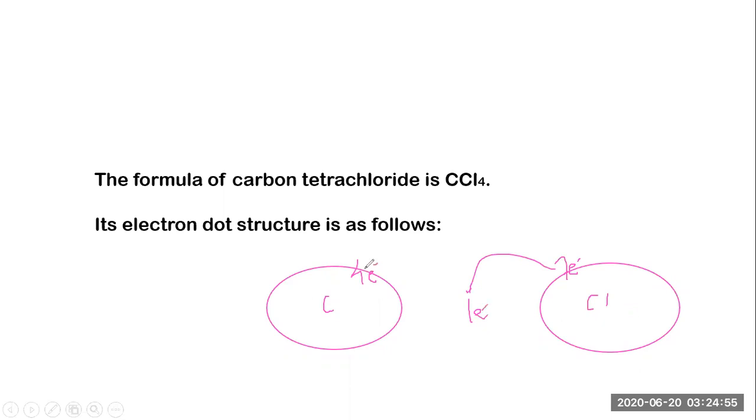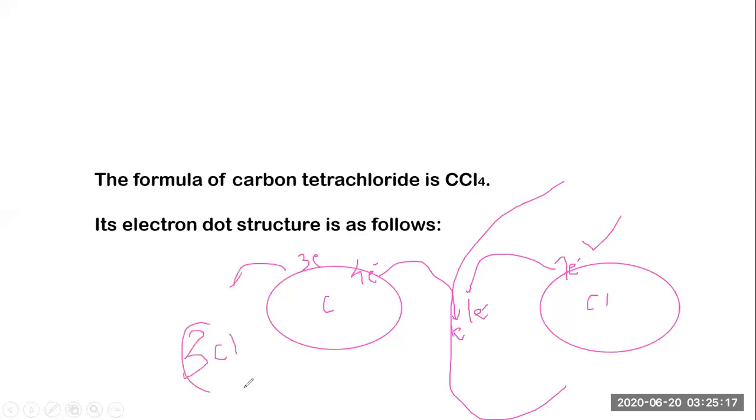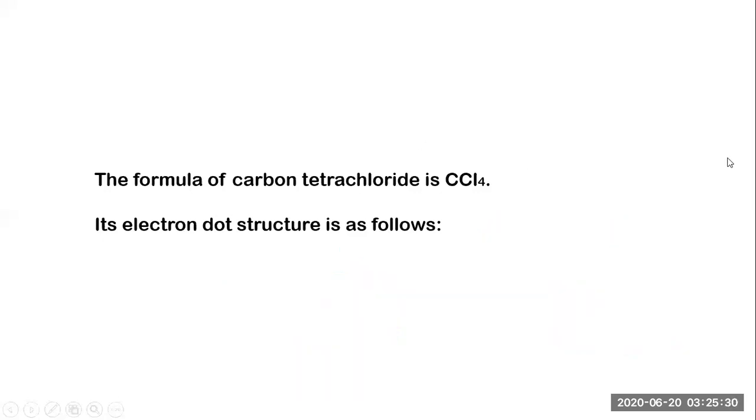So this 4 carbon, suppose I'm going to talk about 1 carbon, 1 chlorine. Out of 4, 1 electron is shared by this carbon. So the octet rule is complete in case of chlorine. Now carbon is still remaining with 3 electrons, which are shared with the 3 chlorines, which leads to completion of the octet of the 3 chlorines. And in return, carbon also seems to have its octet fulfilled. So let's see how it's formed. Have you got my point, guys? Okay, so let's move further.